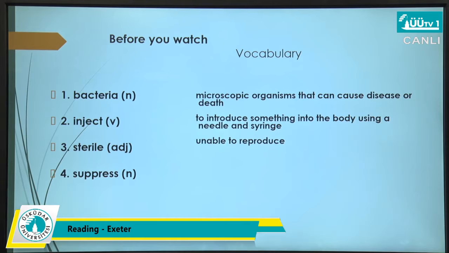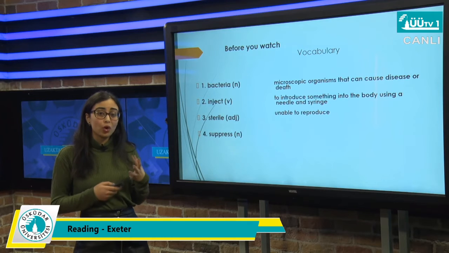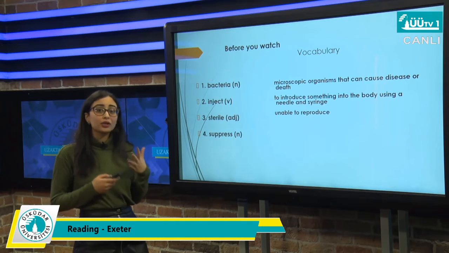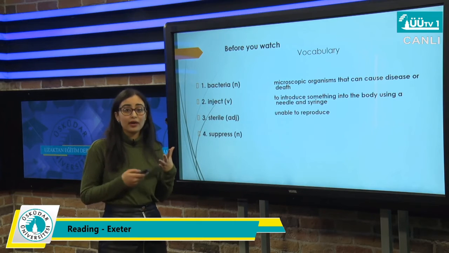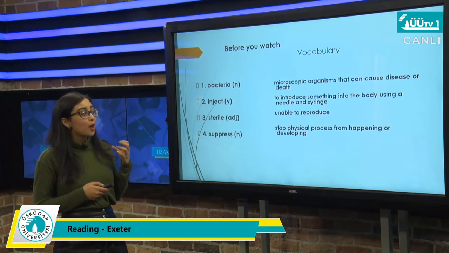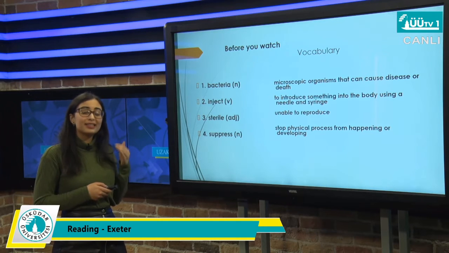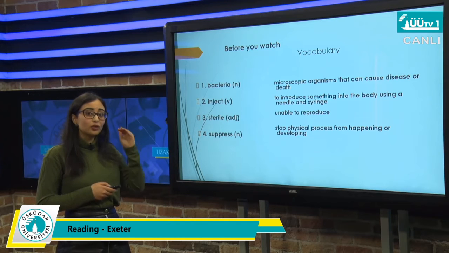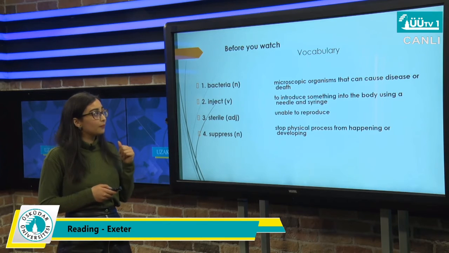Moving now to the fourth vocabulary, suppress. Suppress could be a noun and it could also be a verb. Suppress is the action of stopping or preventing something from developing, growing or happening. Like now, our governments around the world are trying to suppress the coronavirus from spreading around the world. So suppress means to stop a physical process from happening, developing or growing up. Don't forget, developing and growing are synonyms, okay?